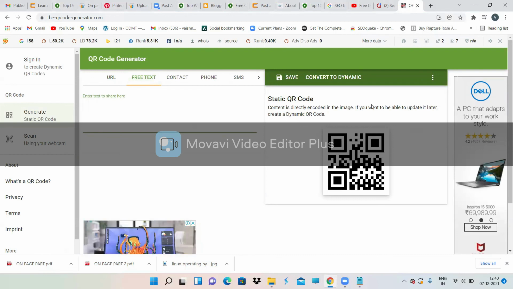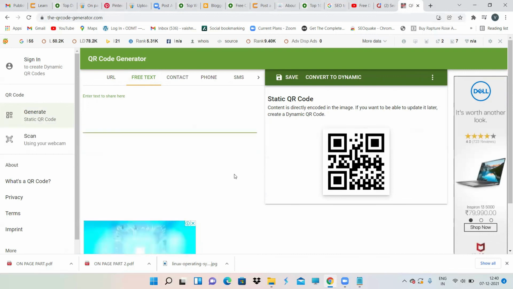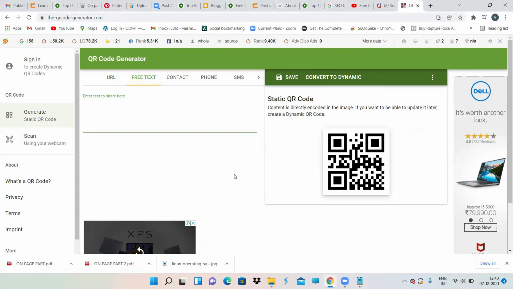Okay, you scan this code. This is the same one. No, I have changed it.